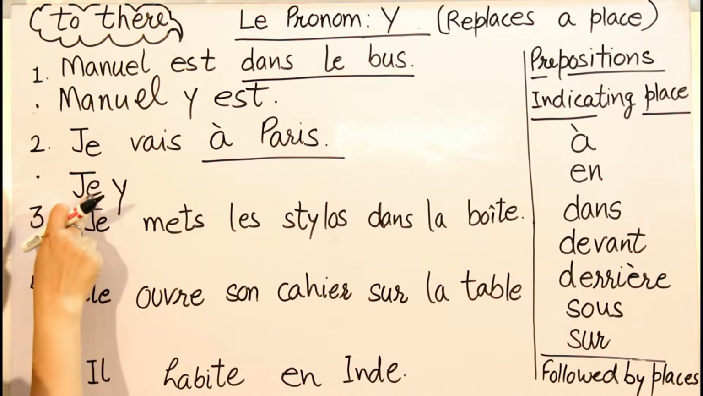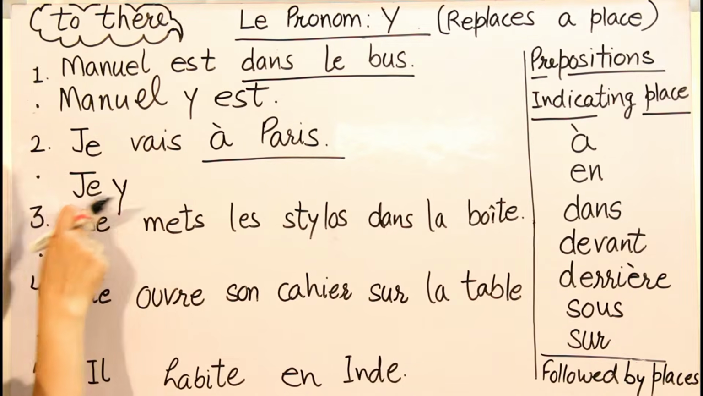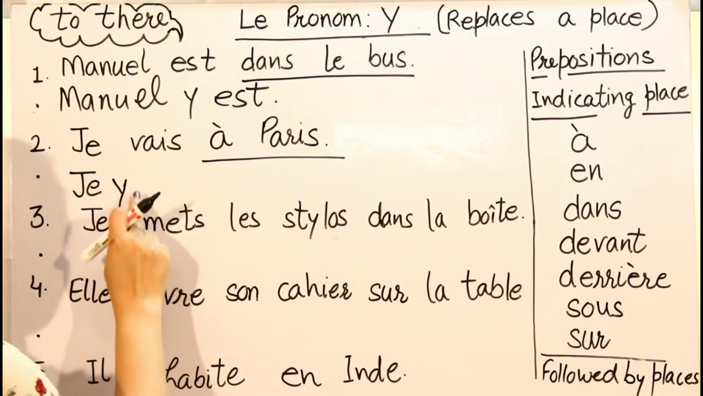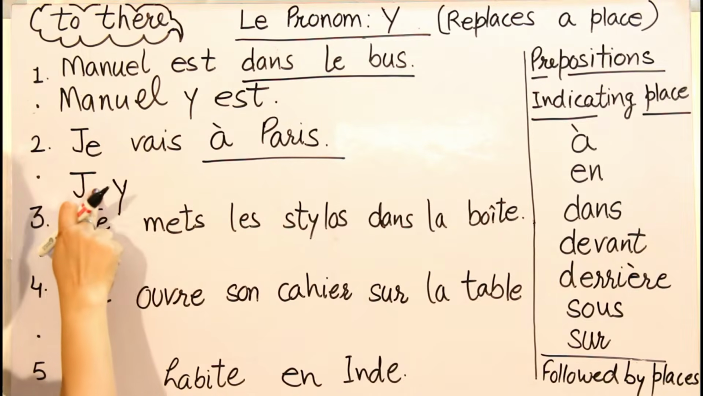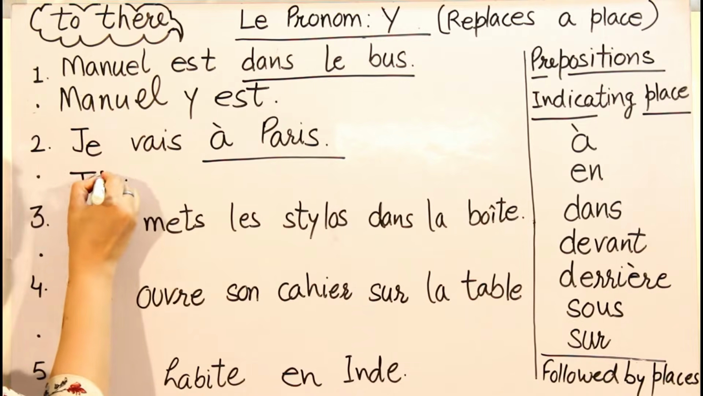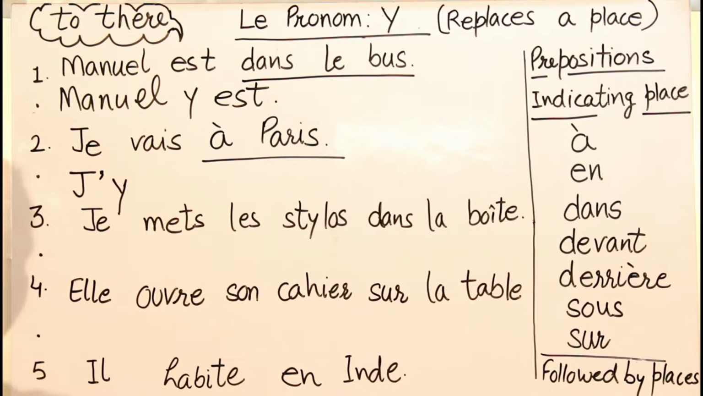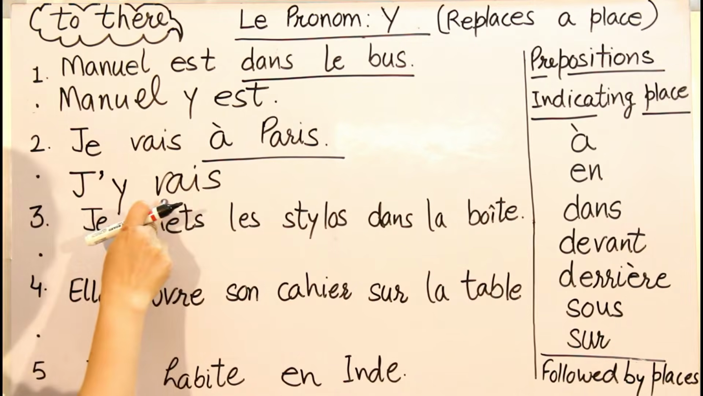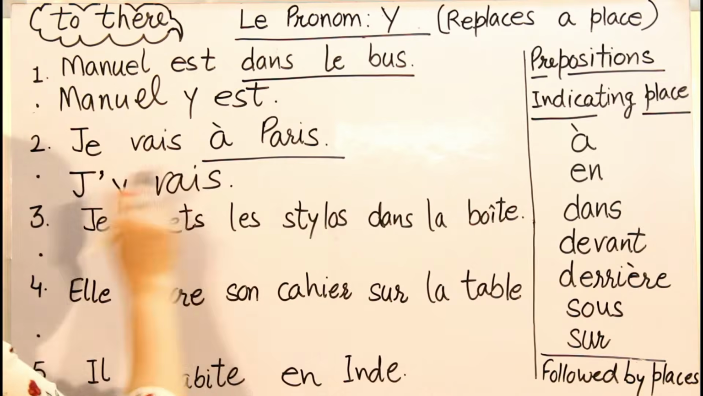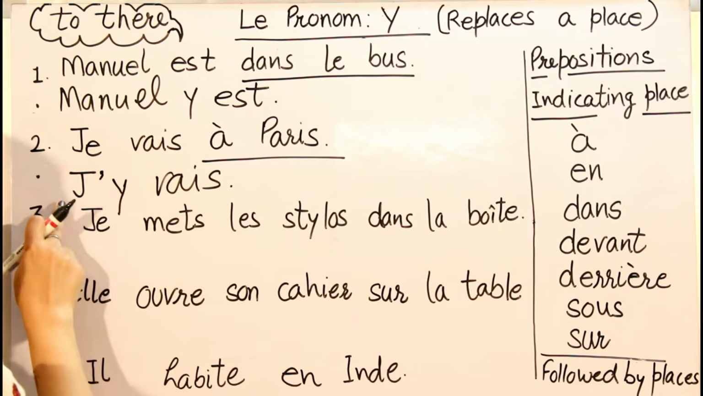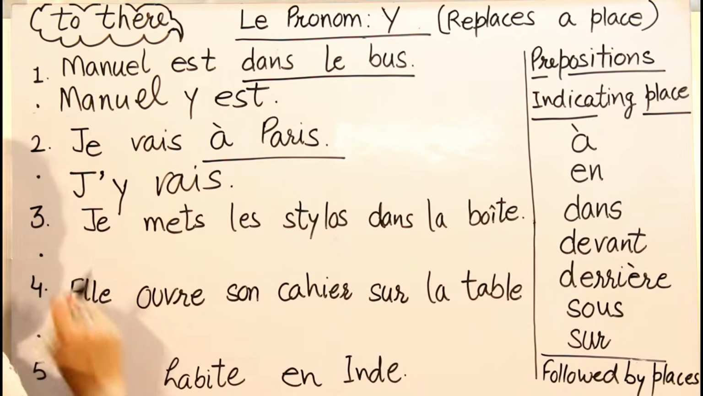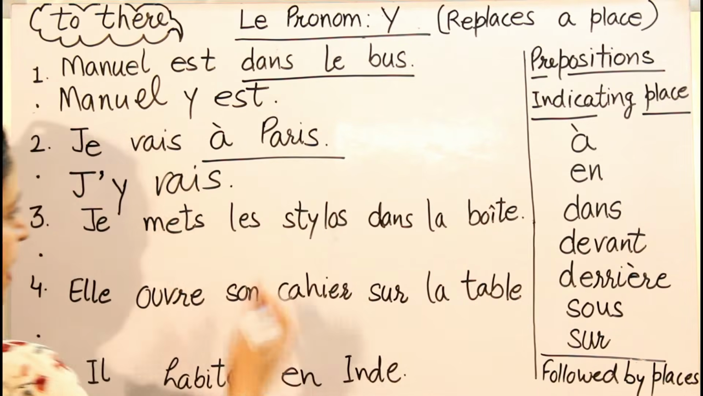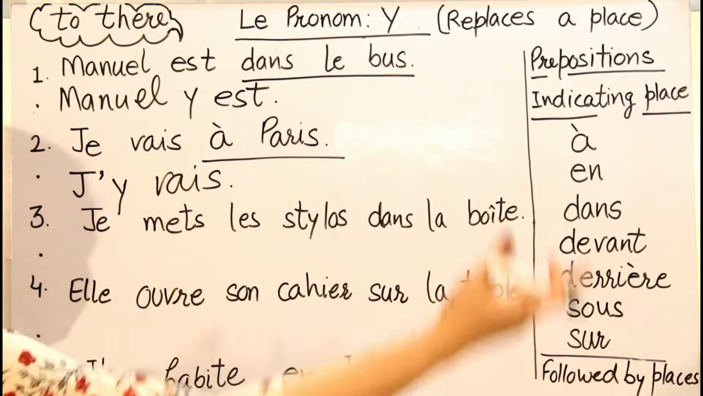Now, whenever this E that you have written is clashing with this Y, because this time it is giving the sound of E, so you need to drop this and it is written like this. Okay, and then comes the verb. J'y vais. Je vais à Paris. I am going to Paris, and j'y vais means I am going there. Now I am not saying Paris, I am saying there. Okay, as I told you, it will always give the sense of there.